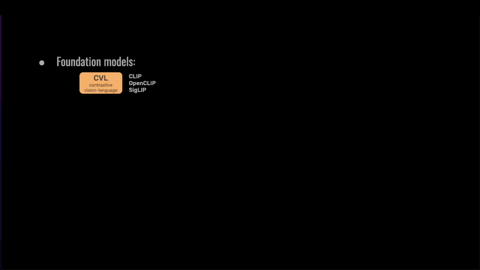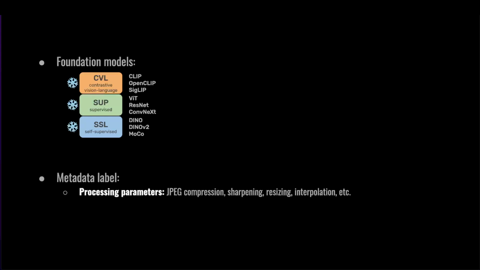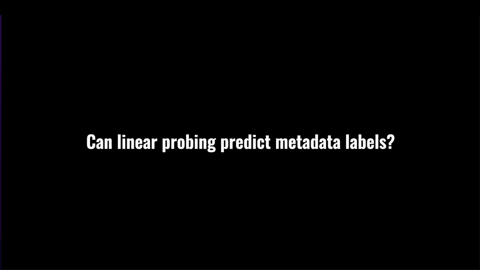We consider different foundation models, which we categorize into three groups according to their training schemes. Contrastive vision language models trained for vision language alignment, supervised models trained with image classification supervision on ImageNet, and self-supervised learning models trained with contrastive learning. We keep these models frozen and use them to extract image representations. We also consider two types of image metadata: processing parameters applied to images such as JPEG compression and the image acquisition parameters such as the camera model.